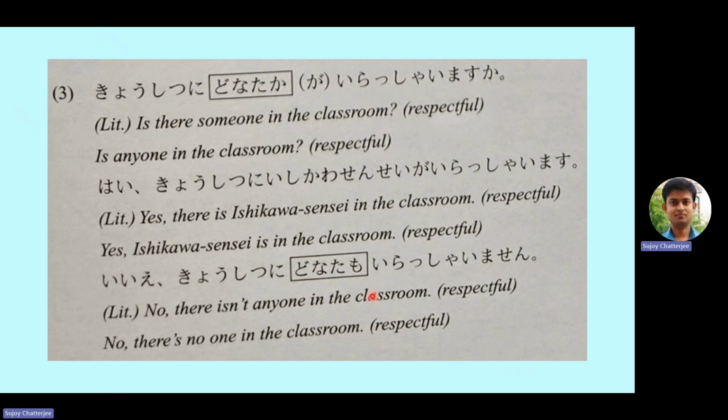That means no, there is not anyone in the classroom, or no, there is no one in the classroom. So again, donatamo means anyone and irashaimasen means no one exists. By combining these two, we get the meaning of no one. In Japanese it is literally there is not anyone, and the actual meaning is there is no one. You can say it like that.